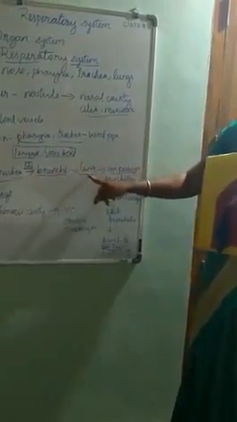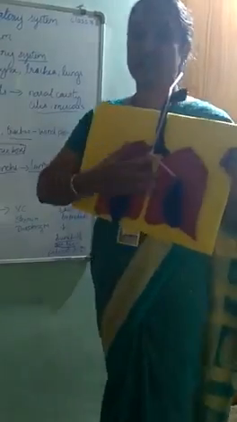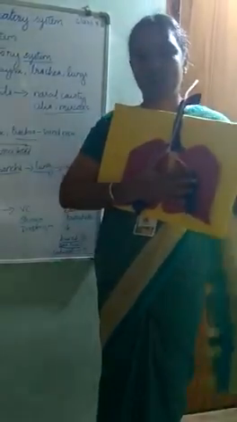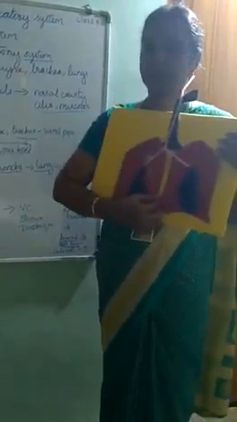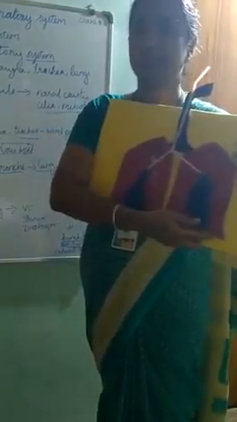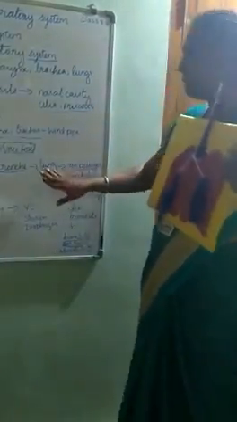And what is a lung? So lung is nothing but there are 2 spongy elastic tissues. These 2 spongy elastic tissues lie on either side of the thoracic cavity. This lung will be protected dorsally, backward, by the vertebral column, and on the front side by the sternum, and on the lower region by the dome-shaped diaphragm. And this is how the lungs get protected. So we learned about what is a lung.